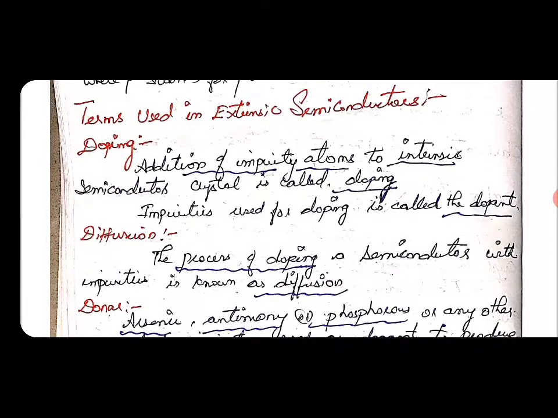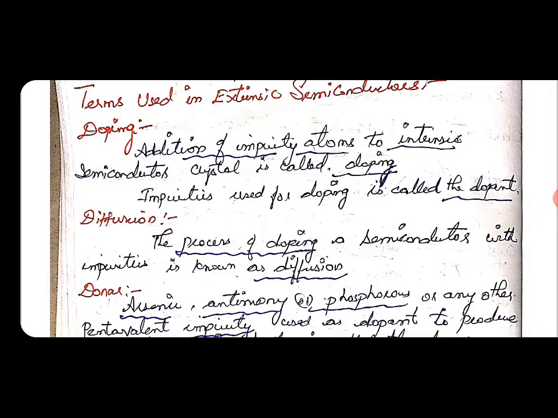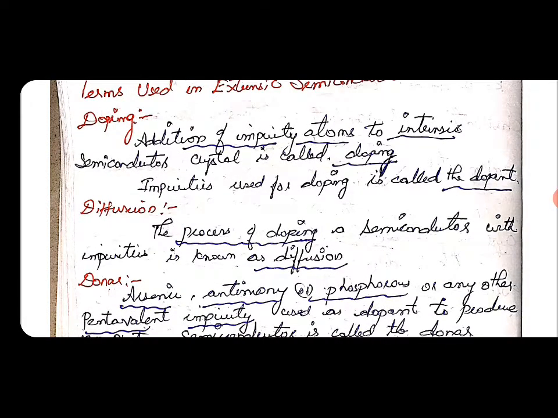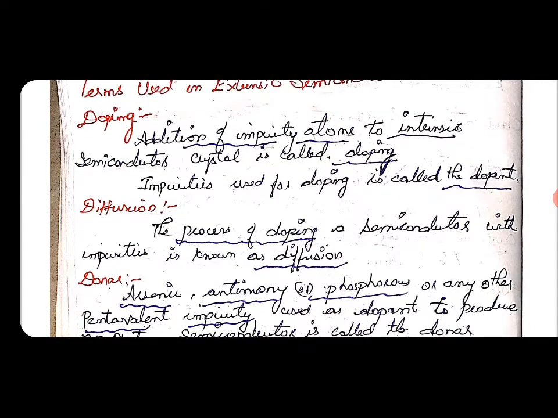Now we can see some of the terms commonly used in extrinsic semiconductors. First of all, there are four basic terms, and these are very important. In last year's exam they asked very basic concepts. The process of adding impurity to the semiconductor is said to be doping. Addition of impurity atoms to an intrinsic semiconductor crystal is called doping, and the impurities used for doping are called dopants.